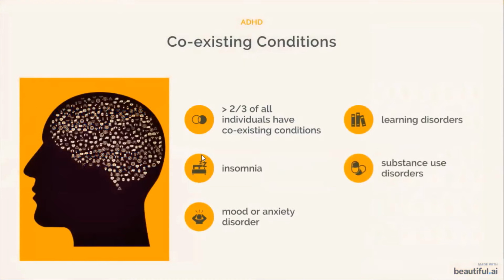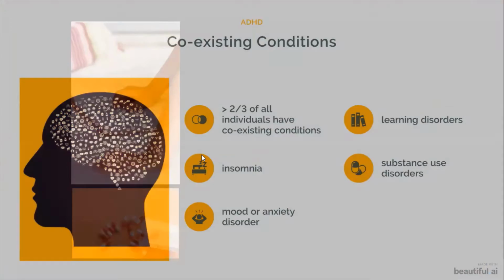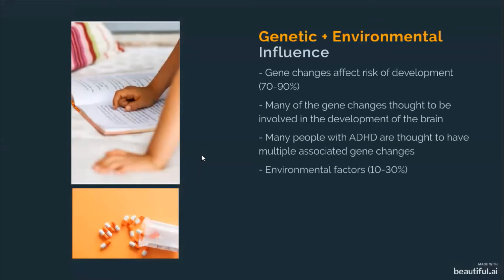Further, more than 2/3 of individuals with ADHD experience coexisting conditions, among which include insomnia, mood or anxiety disorders, and substance abuse. Dozens of gene changes are associated with an increased risk of developing ADHD, with many of these genes affecting the development of the brain. In addition to genetic influences, approximately 10 to 30% of ADHD risk is thought to be influenced by environmental factors such as chemical exposure and nutritional factors, among others.